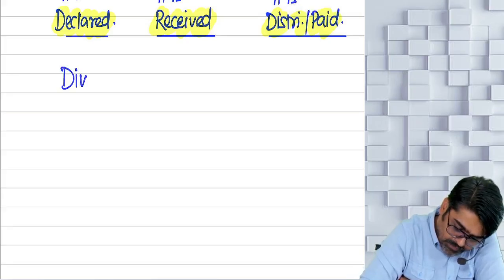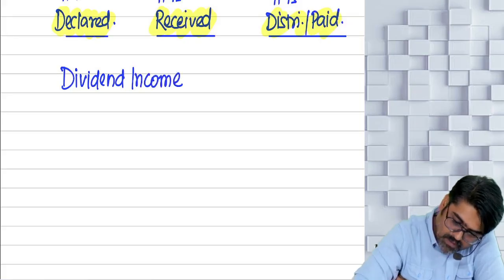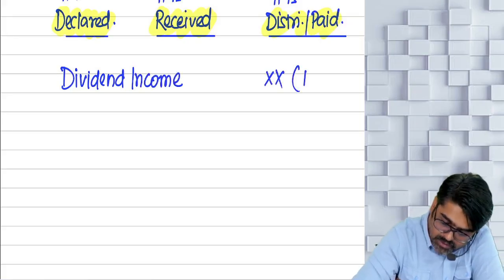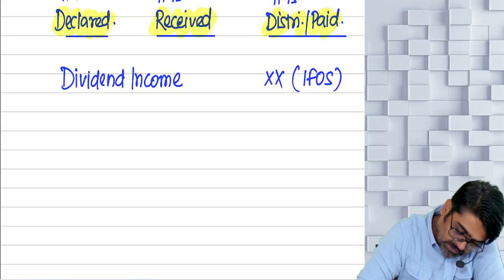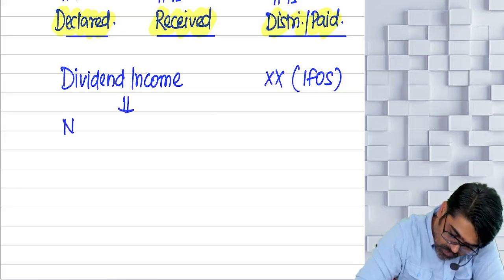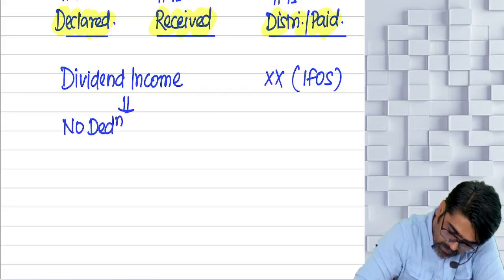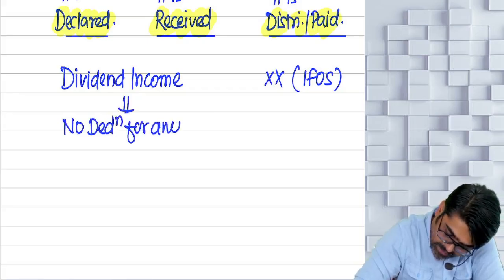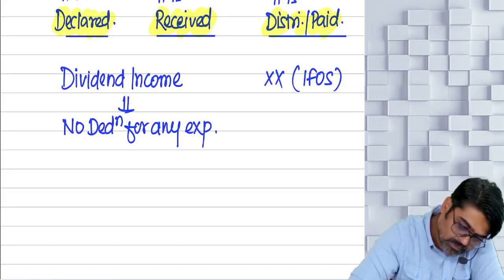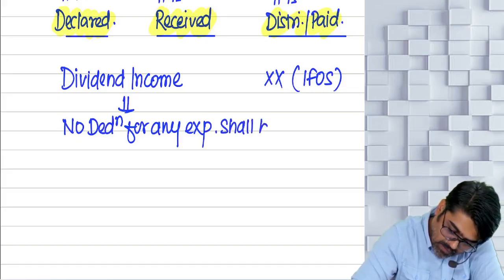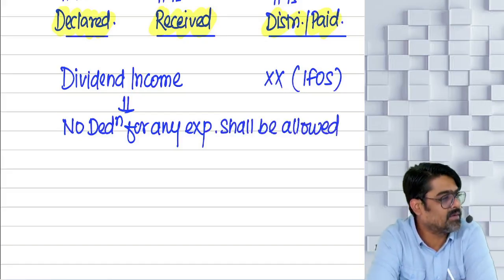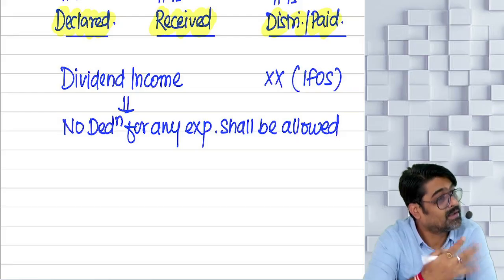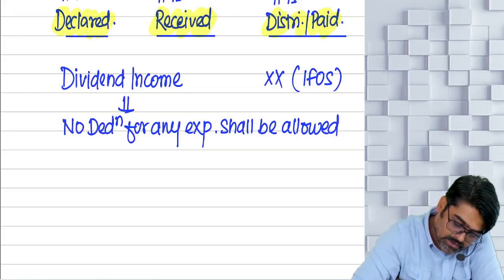Dividend income. This is your dividend income. Is it your IFOS income? It will be taxable under the head IFOS. So from this dividend income, no deduction for any expense shall be allowed.